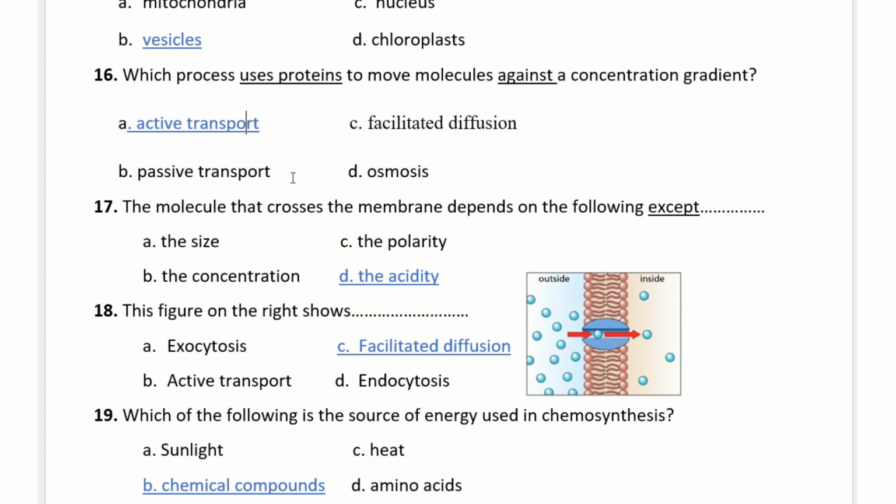Facilitated diffusion and osmosis are passive transport, all these 3, they move what? Down the concentration gradient, not against. So it will be only active that is against.